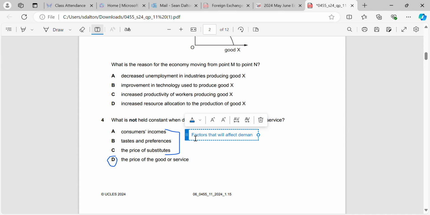Okay, so when we're drawing a demand curve, we're assuming that all these other factors are staying the same, right? There's no change. Ceteris paribus is the term associated with these. But we're not assuming that the price of the good is staying the same. If you think about it very simply, when we draw our diagram, what we're drawing is we're changing the price level, right?